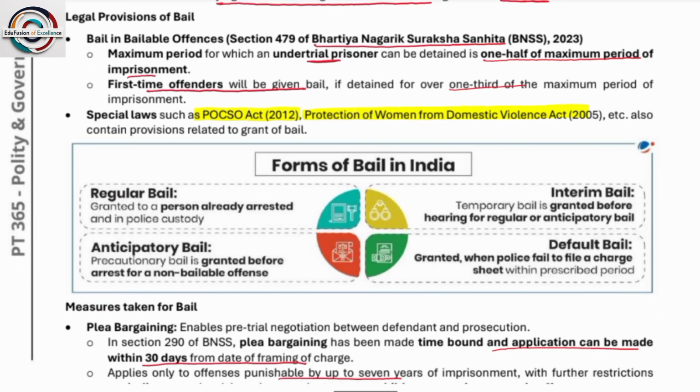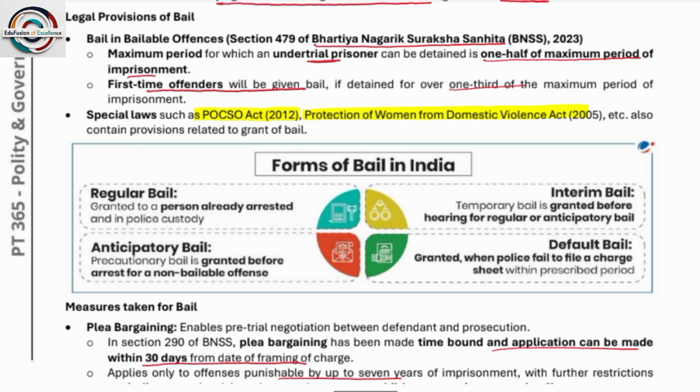So, legal provisions of bail: bailable offences, and the Bharatiya Nagarik Suraksha Sanhita (BNSS). The maximum period for which an under-trial prisoner can be detained is one half of the maximum period of imprisonment. First-time offenders will be given bail if detained for over 1/3 of the maximum period of imprisonment. So first-time offenders can be granted bail only when they have remained in jail for 1/3 of the maximum period of imprisonment.